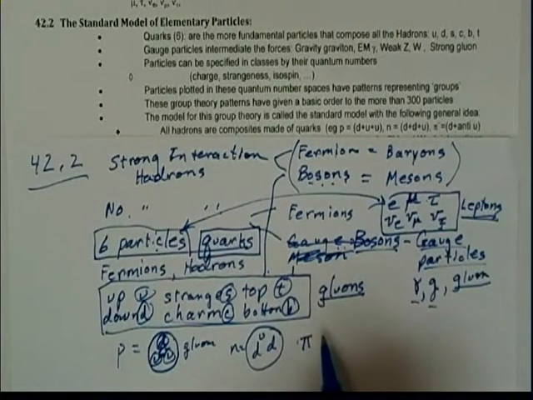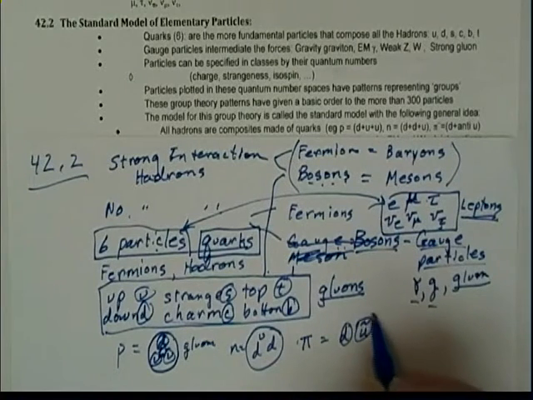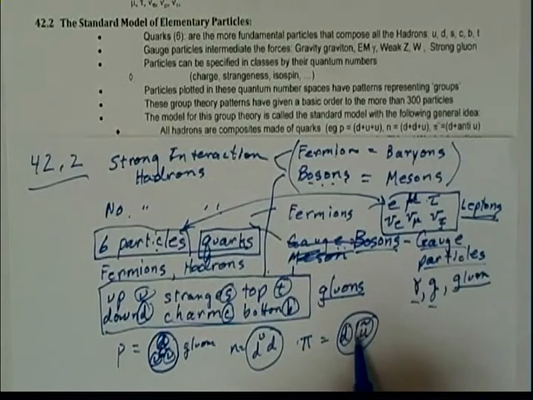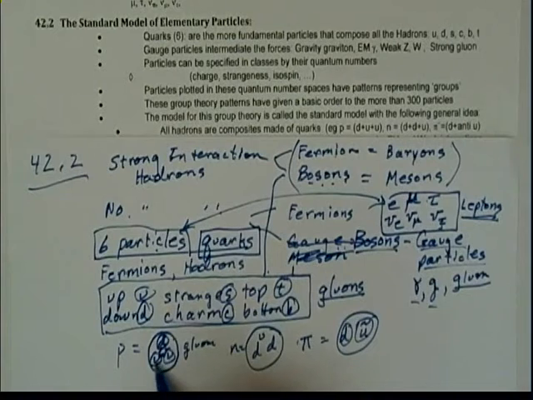A pion, which is a meson that jumps back and forth between the proton and the neutron, is actually made up of a down quark and an anti-particle for an up quark. This has a spin of half, this has a spin of half, and those 2 half spins are in the opposite direction, giving this a spin of 0. These have spins of 1/2 each, and 2 of their spins will be anti-aligned in the opposite direction, canceling out, and the spin for the rest of the particle comes from the other one.